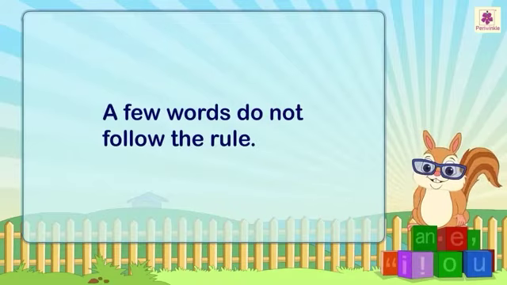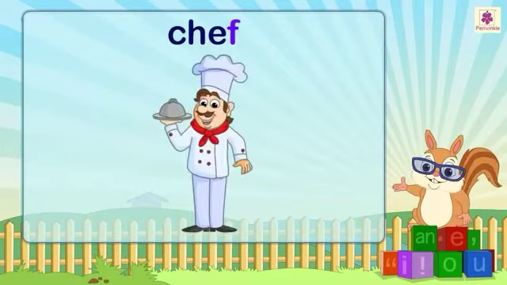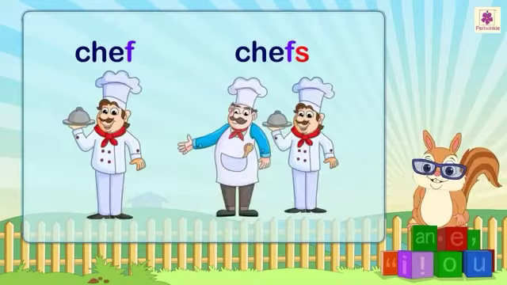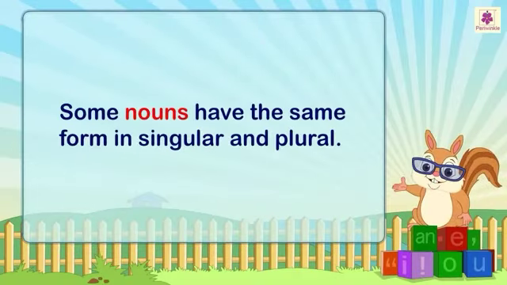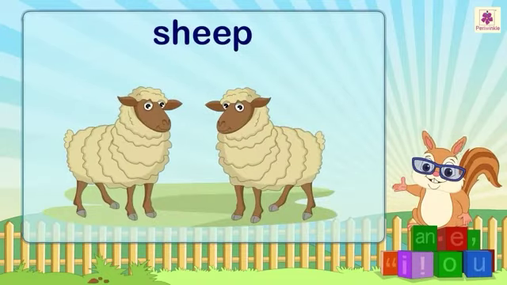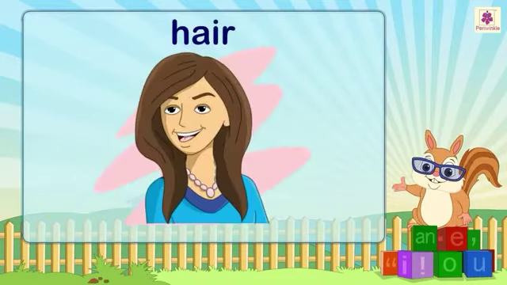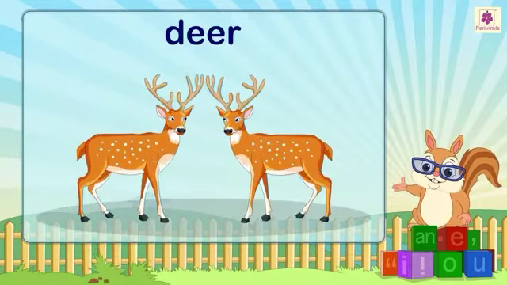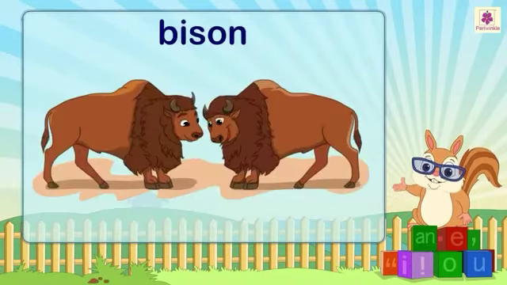For example, chef, chefs. Some nouns have the same form in singular and plural. For example, sheep, hare, deer, bison.